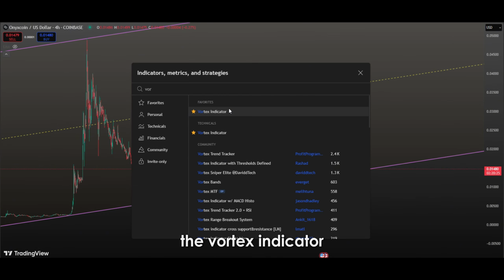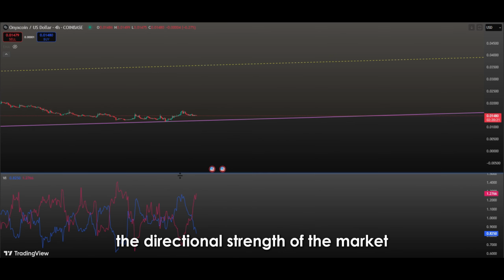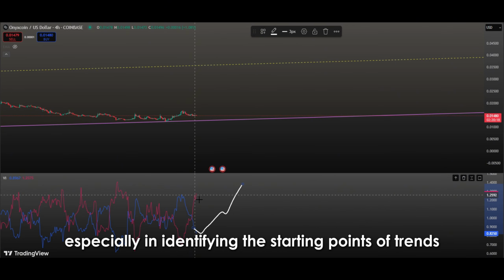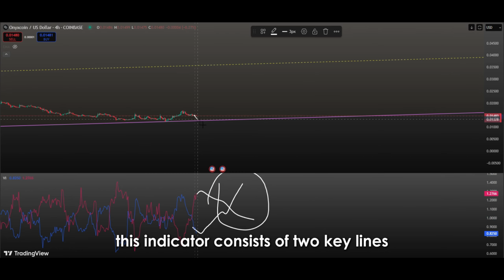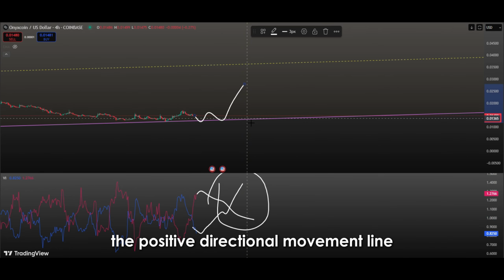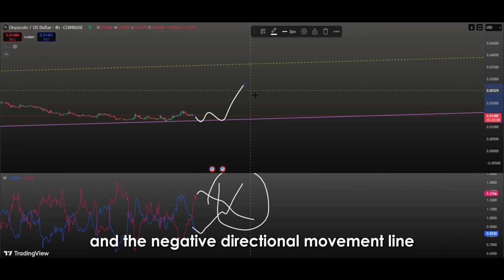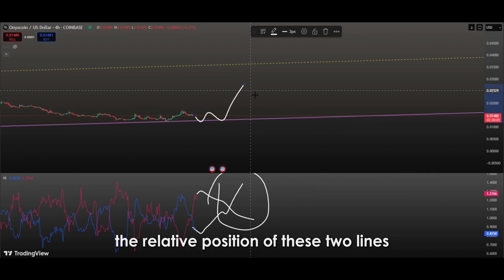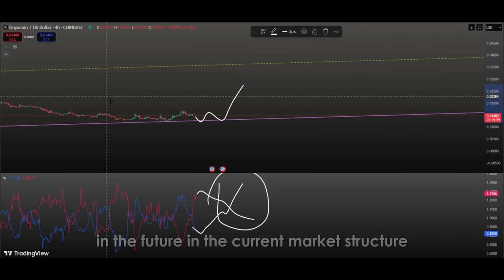The Vortex indicator is a highly effective tool for analyzing the directional strength of the market and offers significant advantages to investors, especially in identifying the starting points of trends. This indicator consists of two key lines: the positive directional movement line, usually shown in blue, and the negative directional movement line, typically represented in red or another color. The relative position of these two lines helps us understand which direction the price is gaining strength and what type of movement may likely occur in the future.